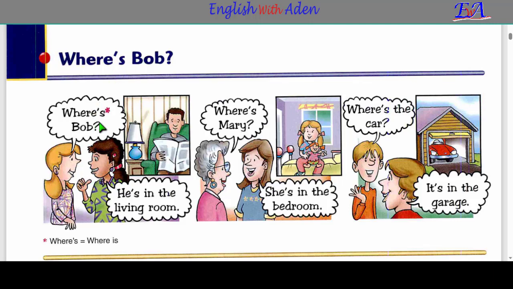You say where is Bob, or where is Muhammad, or where is Aisha, or where is Hafsa, or where is Abdurrahman, something like that. Where is Bob? So Bob is a name of a boy or a man. Where is Bob?